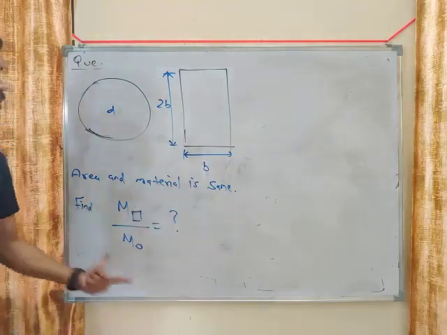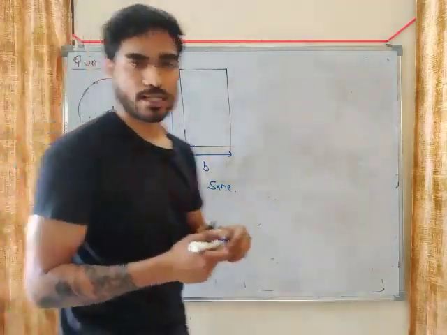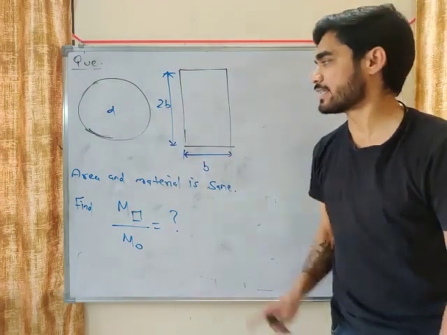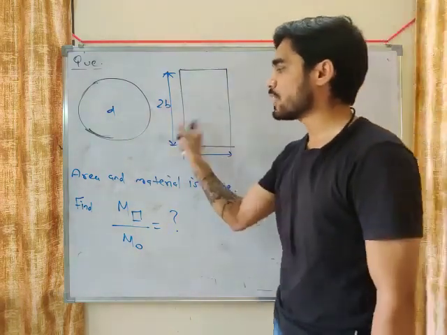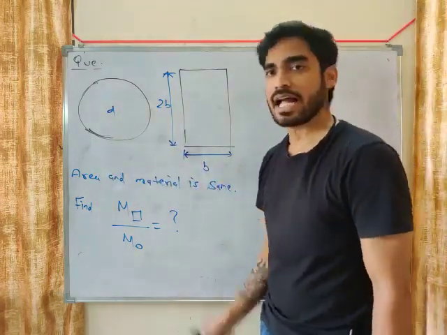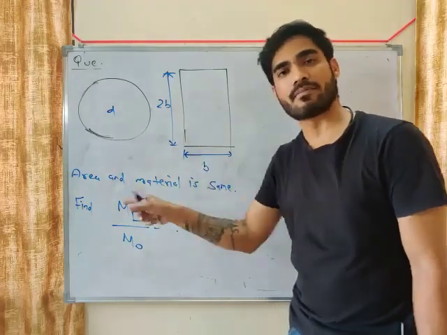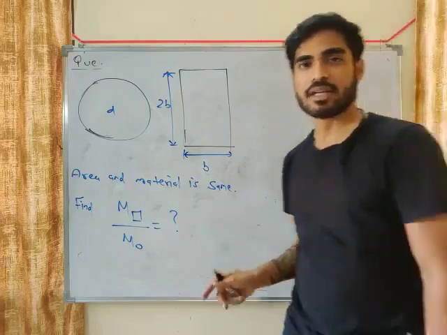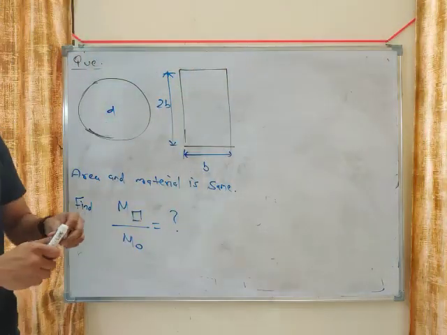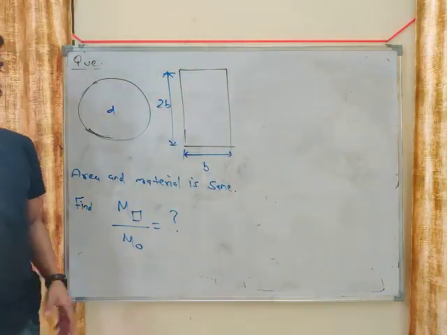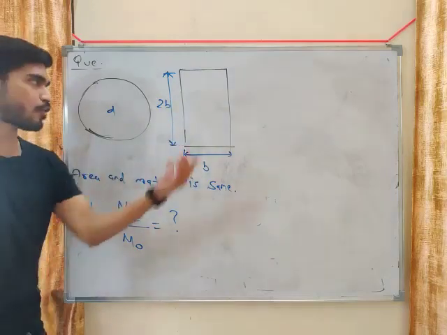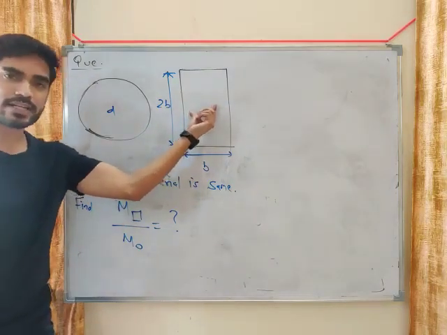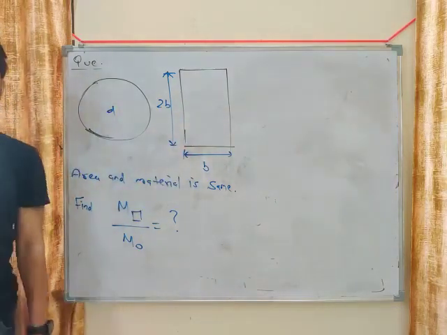This is your objective. You have two cross sections, one is a circular section, one is a rectangular section. Both sections have the same area and the same material. They are made of the same material, and their area is also the same. And you have to find the ratio of their strength, the ratio of their maximum bending moment.